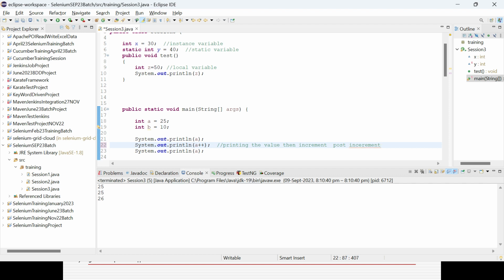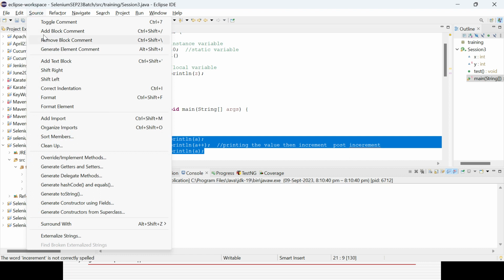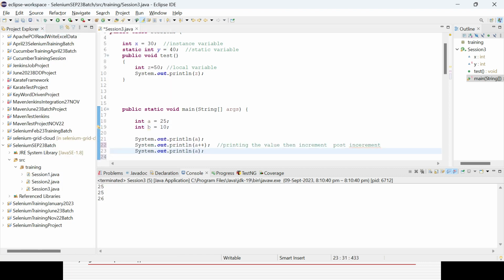Now a similar line of thing I can use for pre-increment. So what will happen here?